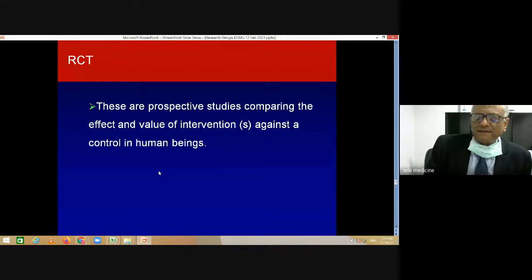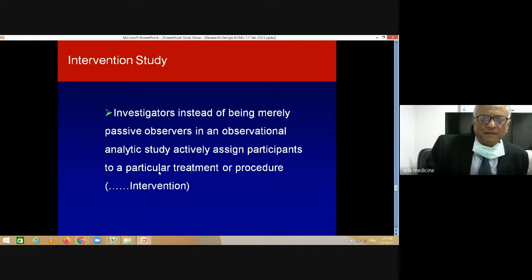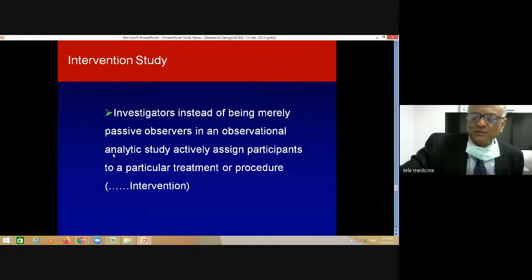These are studies which, obviously all prospective, compare the effect and value of an intervention against a control in human beings. And as investigators, instead of being just observers, we actively assign participants to a particular treatment or procedure, so that you allocate a particular intervention to a group of people. And how you do this allocation is done in a randomized manner.